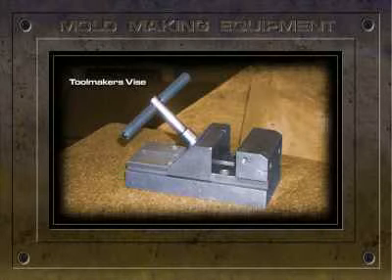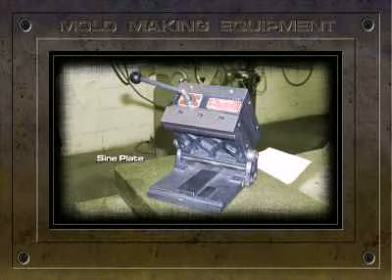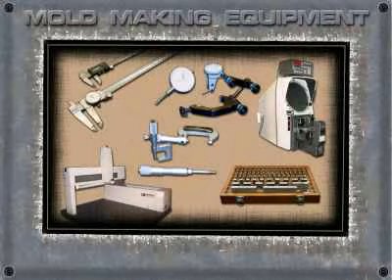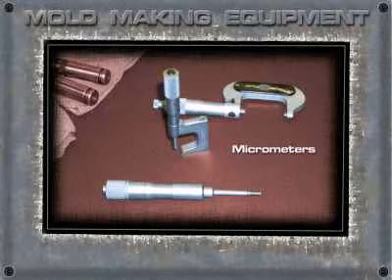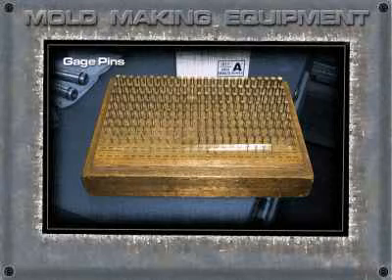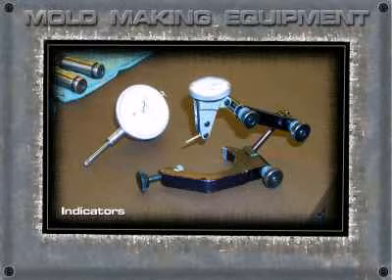Mold makers use many measuring devices to check their work. These include micrometers, gauge pins, indicators, coordinate measuring machines, optical comparators, surface plates, master blocks, and calipers.